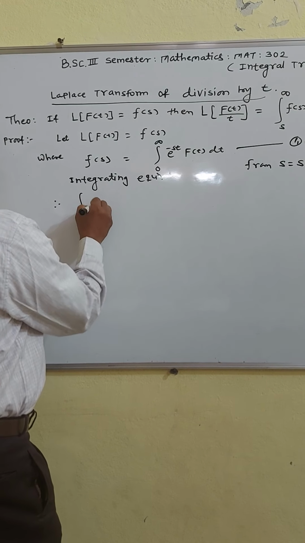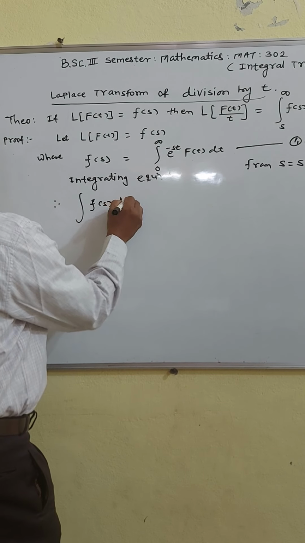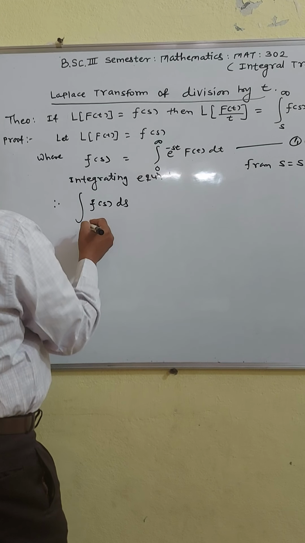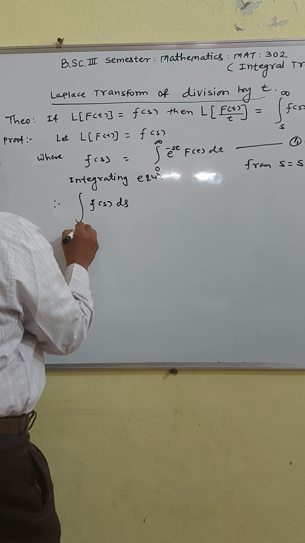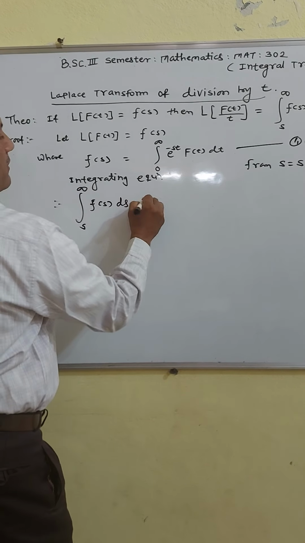integrating equation 1 means integration of F of s with respect to s, integration going from s to infinity for the left side.